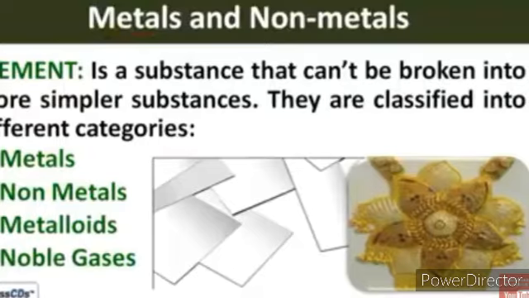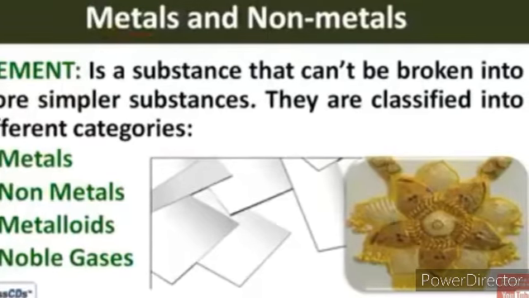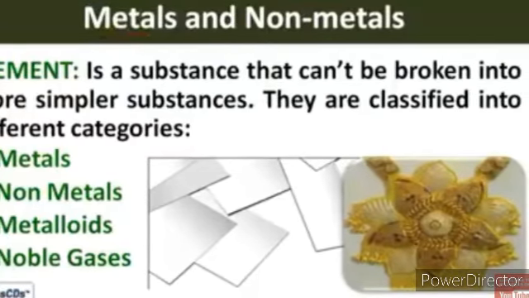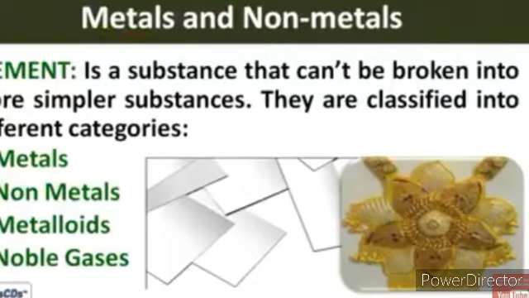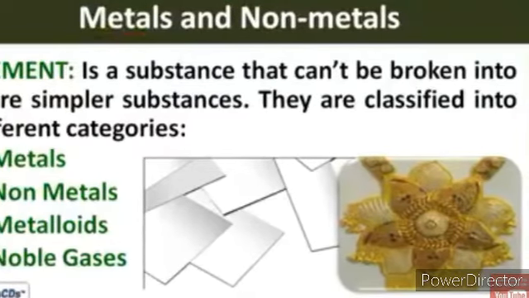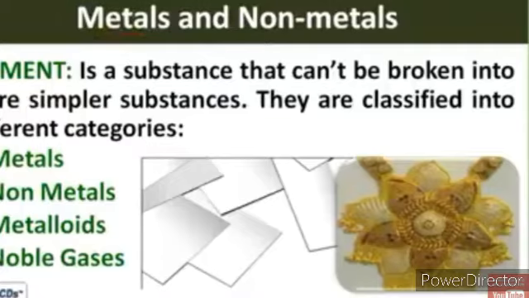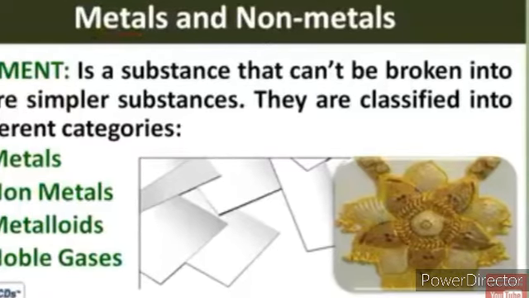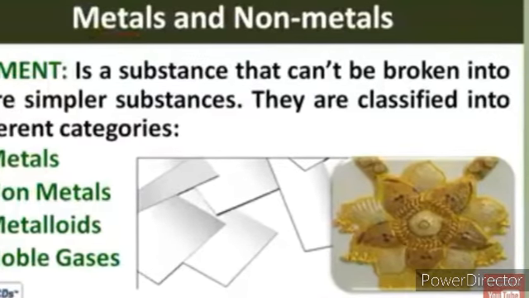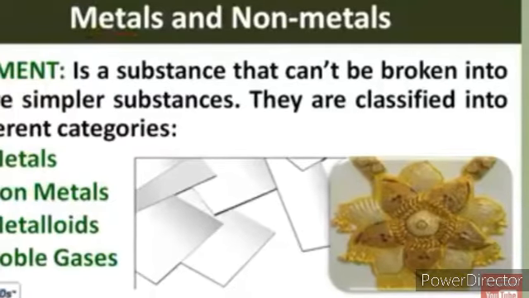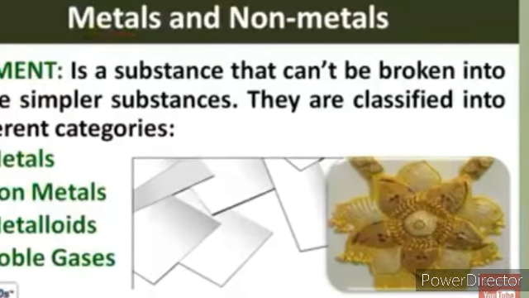Here is the figure of a pendant set. The pendant set is made up of gold. Gold belongs to the category of metal. These are aluminum sheets and aluminum foil. It is used in the home. It also belongs to the category of metals.